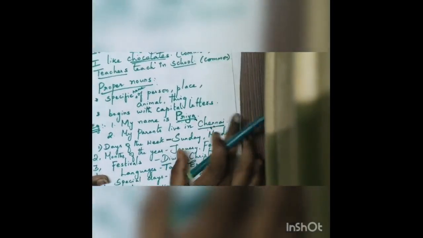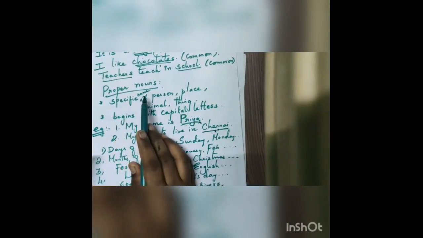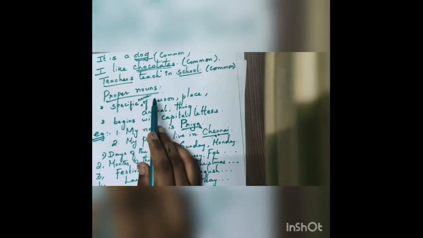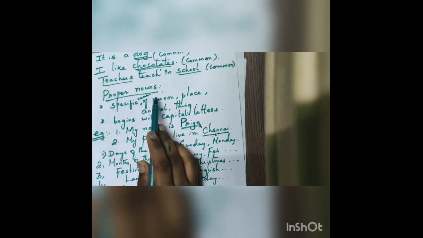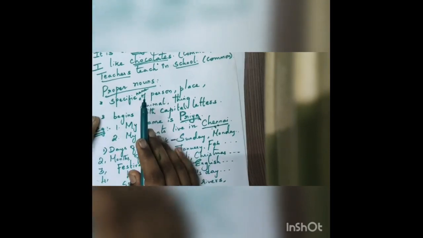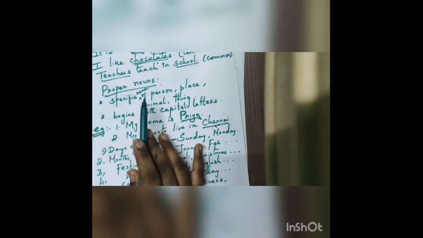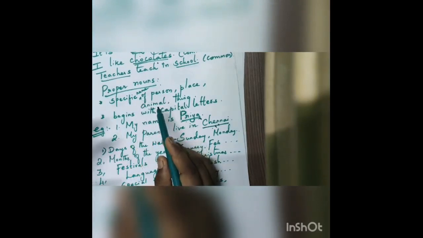And then move to the concept of proper nouns. Already I said that proper nouns refer to a specific name or particular name of a person, place, animal or thing. If it is not a specific place or a person, animal or thing, it will go to the concept of common noun. And one more difference is there between common noun and proper noun.